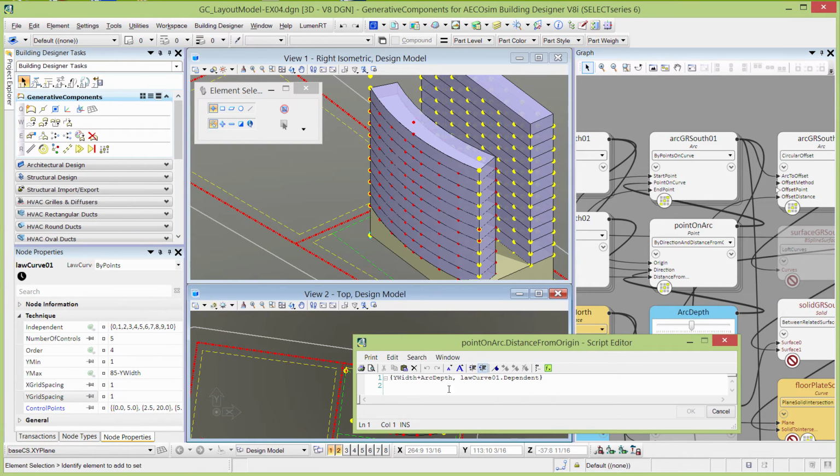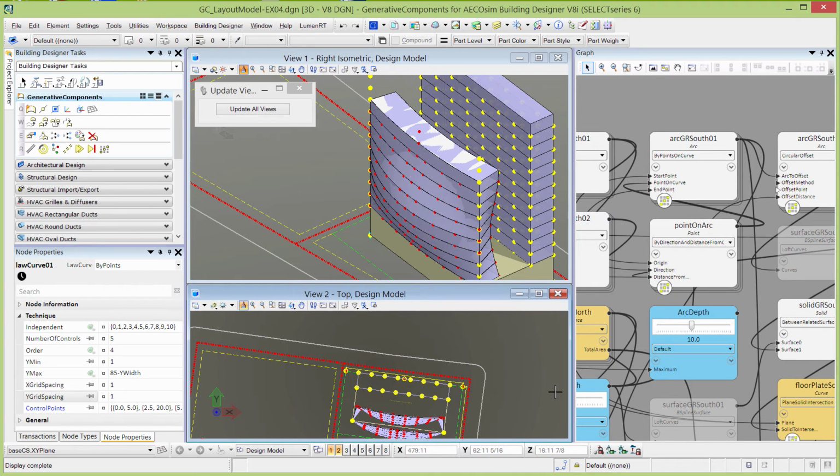I'm going to probably have to open this up and adjust it. I'm going to take out the brackets here. So we had the y width and we added the arc depth. That's what I'm going to take out, and instead I'm going to add this law curve dependent variable. But this is no longer a constant value, it's a list of different values. So we'll select OK, and you'll see what just happened to that facade. Those arcs are now moving out and then back in.